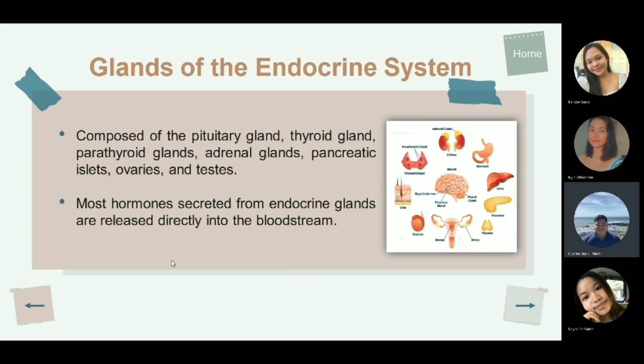Next is glands of the endocrine system. The endocrine system is composed of the pituitary gland, thyroid gland, parathyroid glands, adrenal glands, pancreatic islets, ovaries, and testes. Most hormones secreted from endocrine glands are released directly into the bloodstream. However, exocrine glands such as sweat glands, secrete their products through ducts onto epithelial surfaces or into the GI tract.